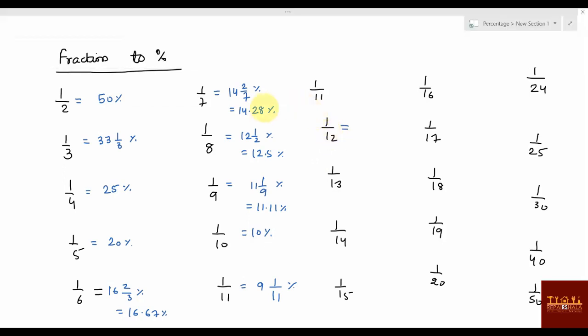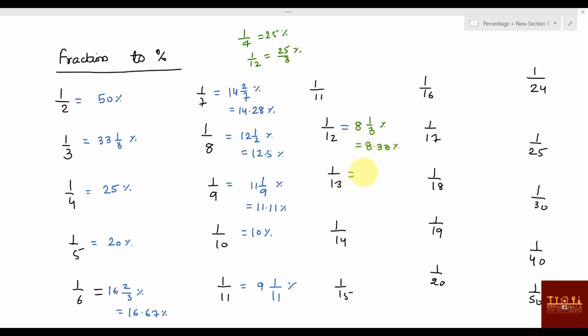So I'm just writing above. 1 by 4 value was 25 percentage. How can you get 1 by 12? If you multiply with 1 by 3, it will become 1 by 12 and this will become 25 by 3. Or can you say this is 8 1 by 3 percentage, or you can say 8.33 percentage.